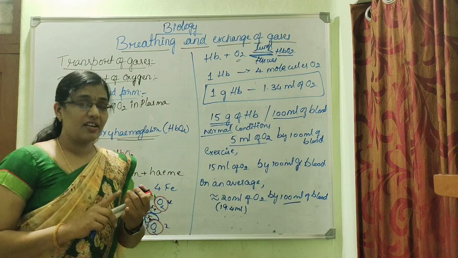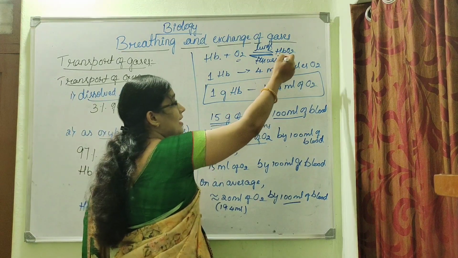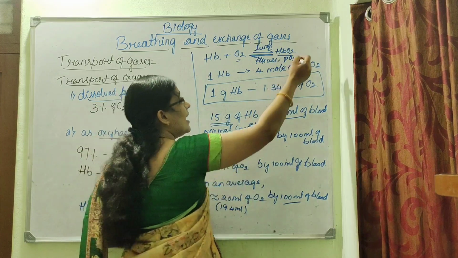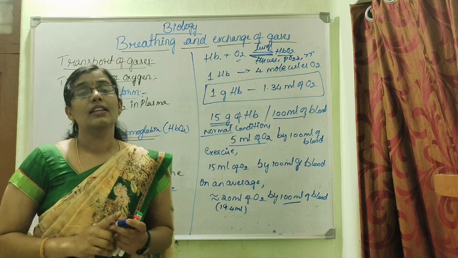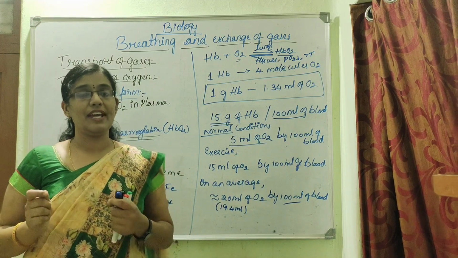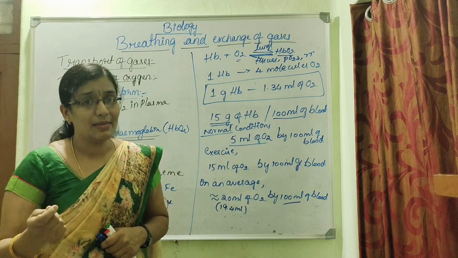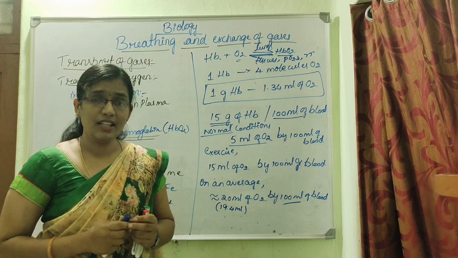Why? One reason is the lower partial pressure in the tissues. Here the partial pressure of oxygen will be less and the temperature inside our tissues will be more. Why? Because the catabolic activities will be taking place, and hence due to the high temperature also the dissociation of oxyhemoglobin takes place.